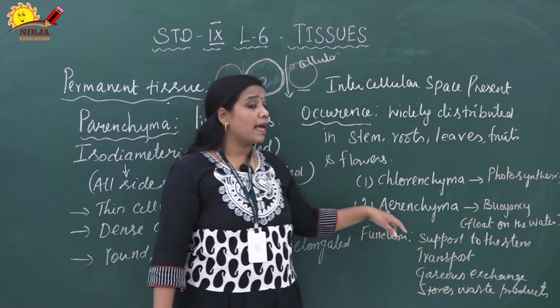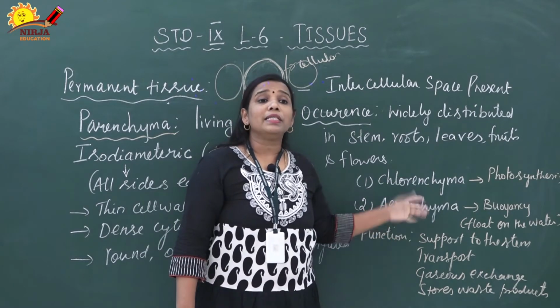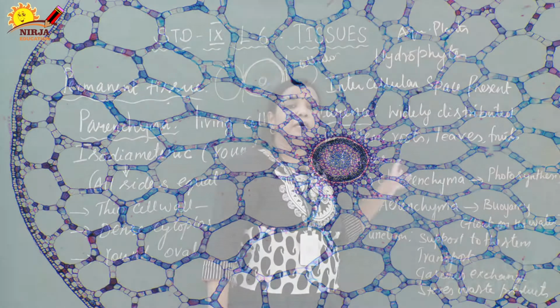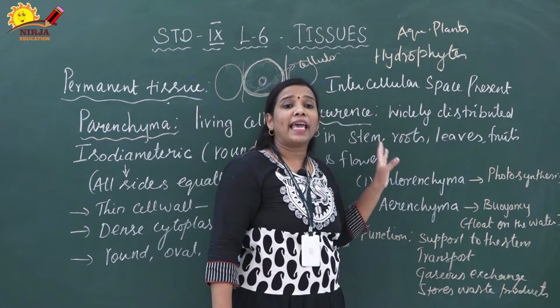The second one is arenchyma. Arenchyma means it allows air inside. Most probably it occurs in aquatic plants like lotus, lily or hyacinth. These aquatic plants can also be called hydrophytes. Hydro means water, phytes means plant. Hydrophytes are aquatic plants. This particular type of parenchyma tissue is present, and that is called arenchyma.